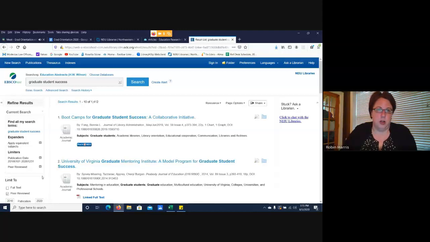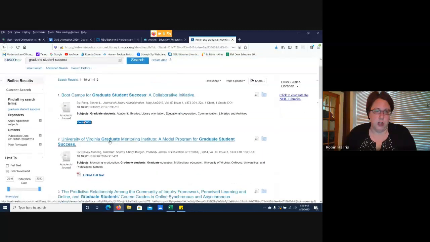So this narrowed it down to 1,400 articles, which is still too many, but without limiting anymore with my keyword search or anything else, we're just going to take a look at these right now. I wanted to show you a few different ways how the articles are going to be discoverable in the database. So I'm going to click on the second article right here and take a look at this.